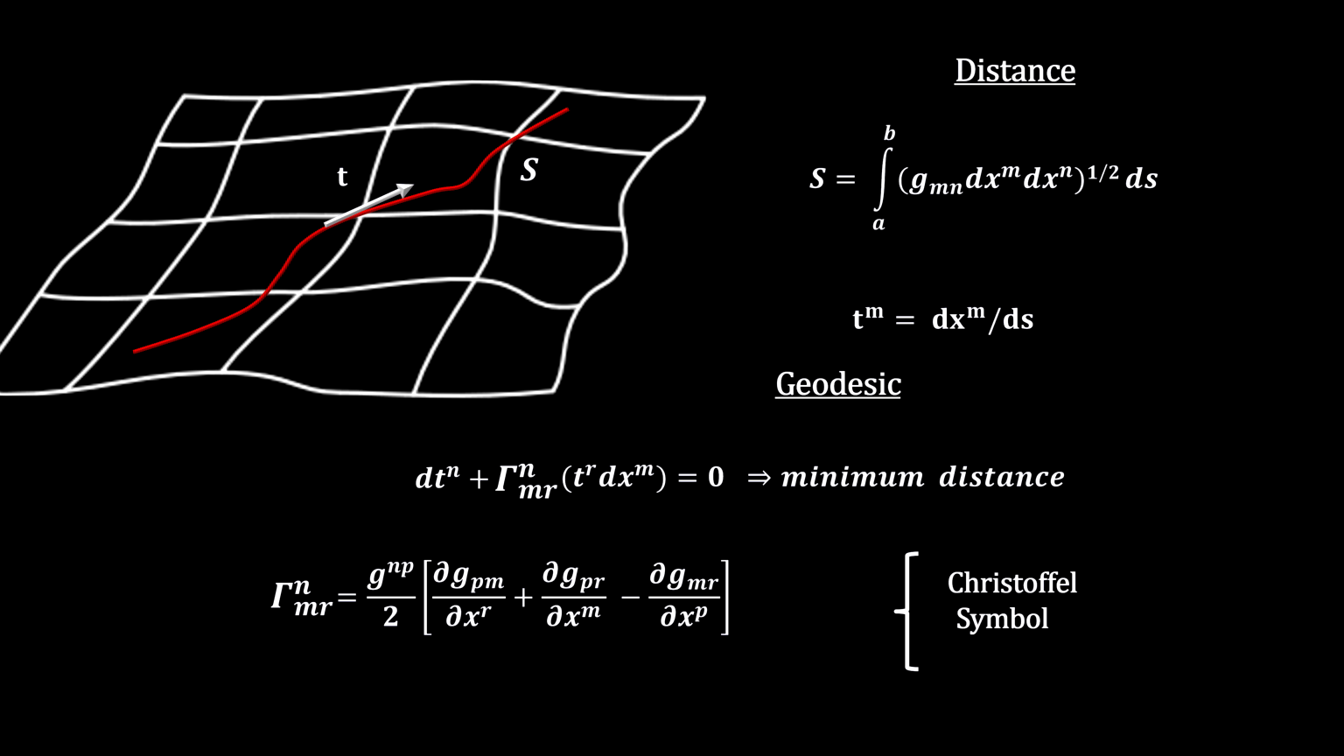Now that we have a way to measure distance and find geodesics, we can determine a space's curvature. Riemann used a concept called parallel vector transport. Picture moving a vector around a triangle in flat space in such a way that it remains parallel to the starting vector. By the time we get back to the start, we have the exact same vector as we started with.